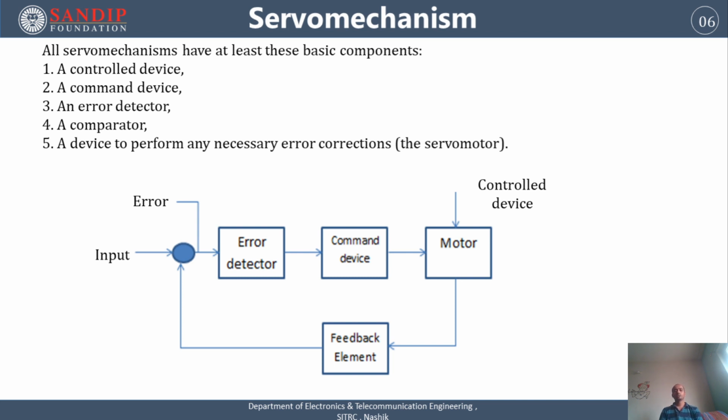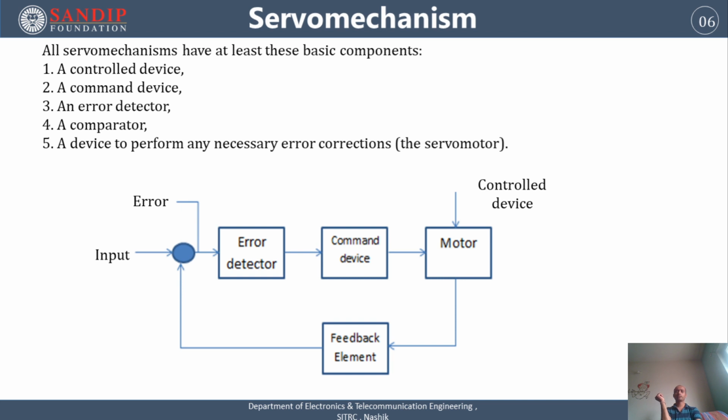First, we apply the input to the comparator circuit. The second input is from the feedback element, which senses the output from the actuator, or motor here. The comparator generates an error signal depending on the control input and the input from the feedback element, and that error is given to the error detector, which senses the error. Then the error signal is given to the command device, which takes the proper corrective action, whether to increase or decrease the speed of the servo motor.